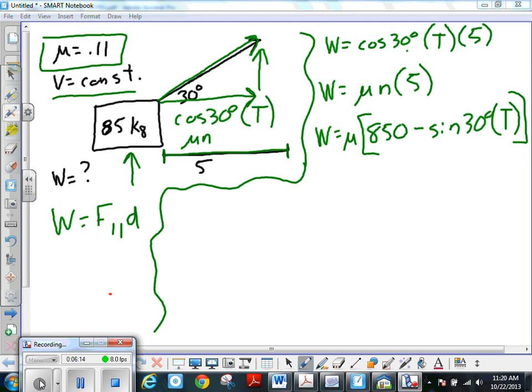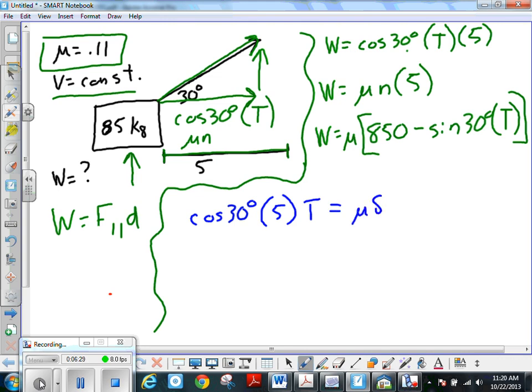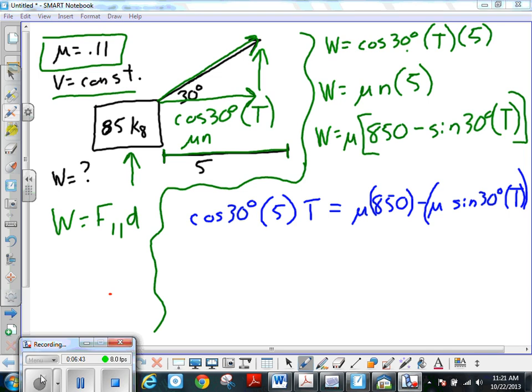So I'm going to set those two equal to each other. So cosine 30 times 5 times T equals mu times 850 minus mu times sine 30 T. Okay, so then in order to just solve for T, you can just fill in your numbers at this point.